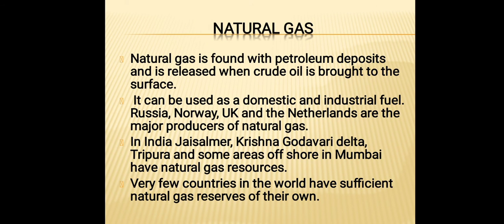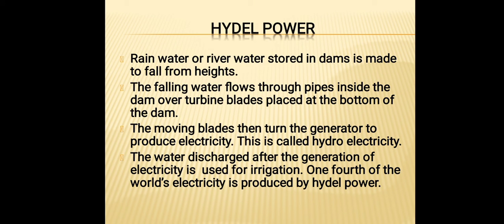Then we have natural gas. Natural gas is found with petroleum deposits and is released when crude oil is brought to the surface. It can be used as a domestic as well as an industrial fuel. Russia, Norway, UK, and Netherlands are the major producers of natural gas. In India also, Jaisalmer, Krishna-Godavari Delta, Tripura, and some areas offshore in Mumbai have natural gas resources. So basically, these natural resources are a cause for concern: the sharp increase in our consumption of fossil fuels leads to depletion at an alarming rate, right?